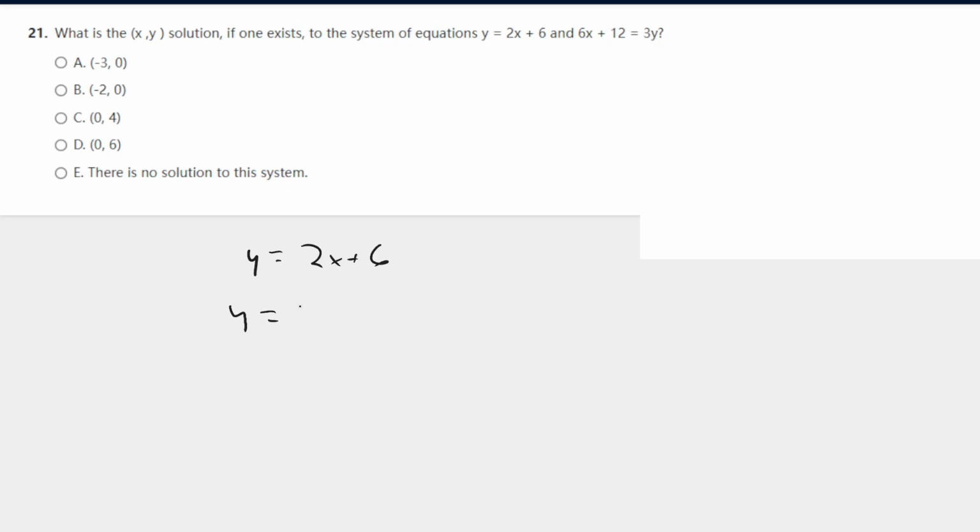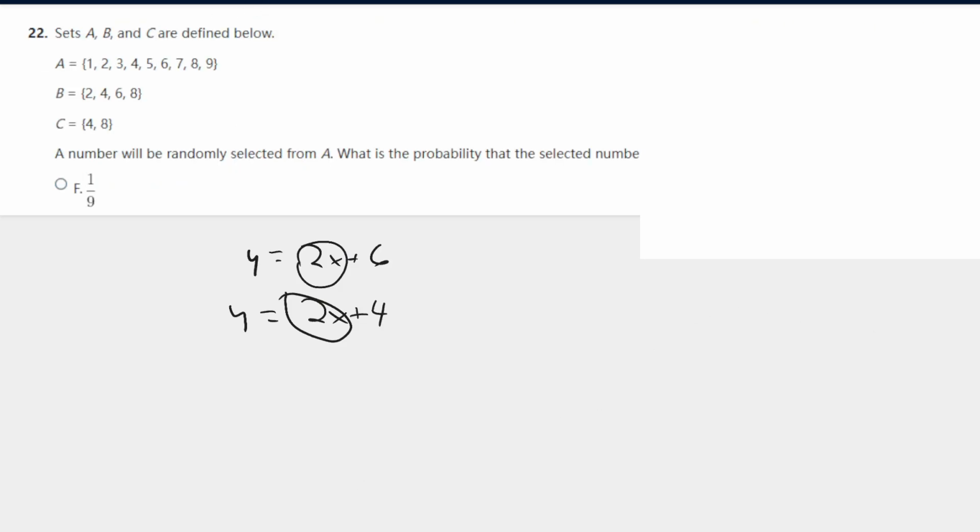So y equals 2x plus 4. And now you notice here, the slope on both of these equations is exactly the same. So you have to know that when lines have the same slope but different y-intercepts, they're parallel lines, they're never going to meet. So there's no solution. It's E.